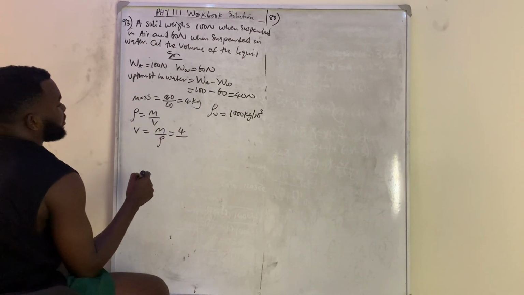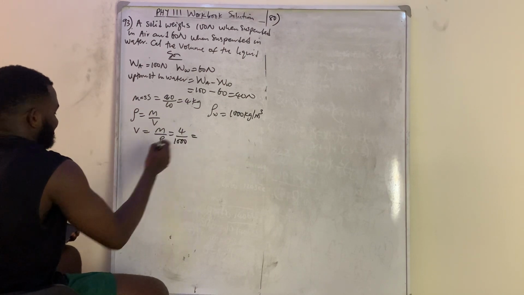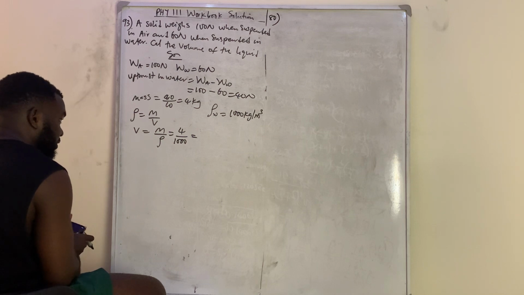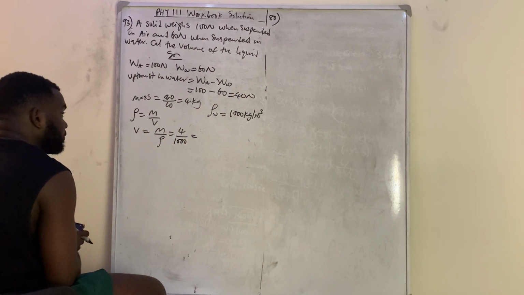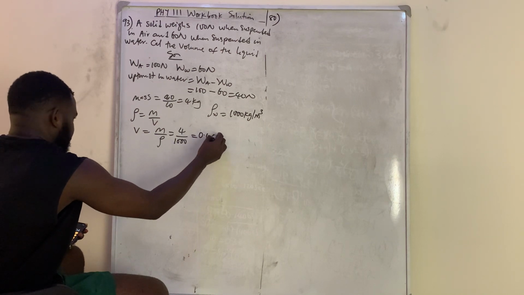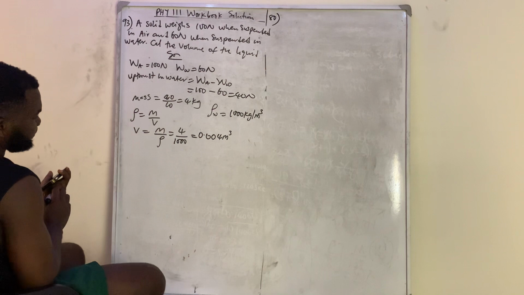So put it here, you're going to have divided by 1,000. I just remembered this now. Sorry, so the other one is a mistake. You can correct it: 4 divided by 1,000. So to have that, it is 0.004 meter cube. Okay, so that is that.